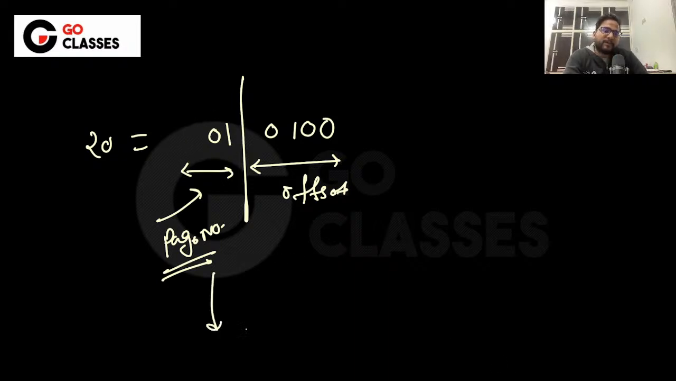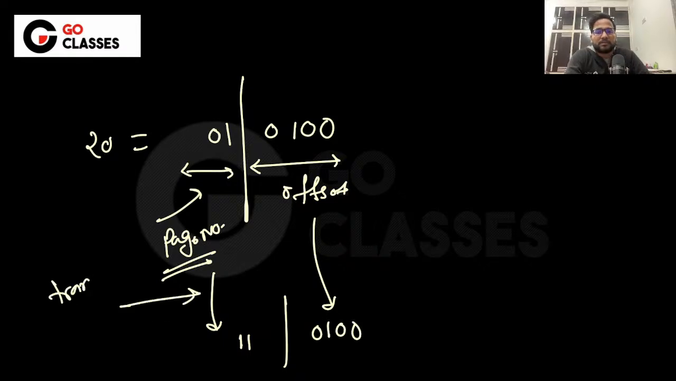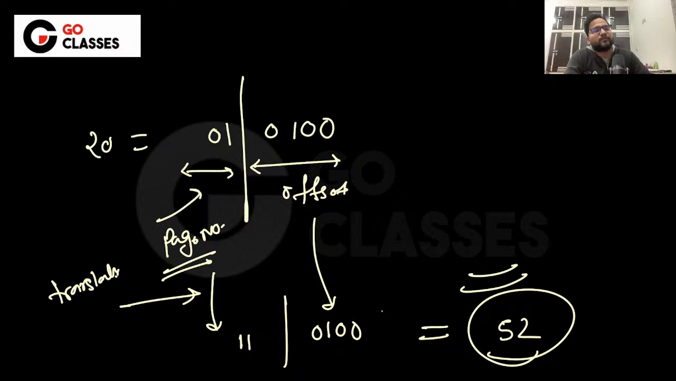Now the page number will be translated to 3, right? Which means it will be translated to 1 1. The offset will be as it is, which is 0 1 0 0, right? This is the translation. Now if you convert that to decimal again, it will be 52. Okay, you can do it this way also.